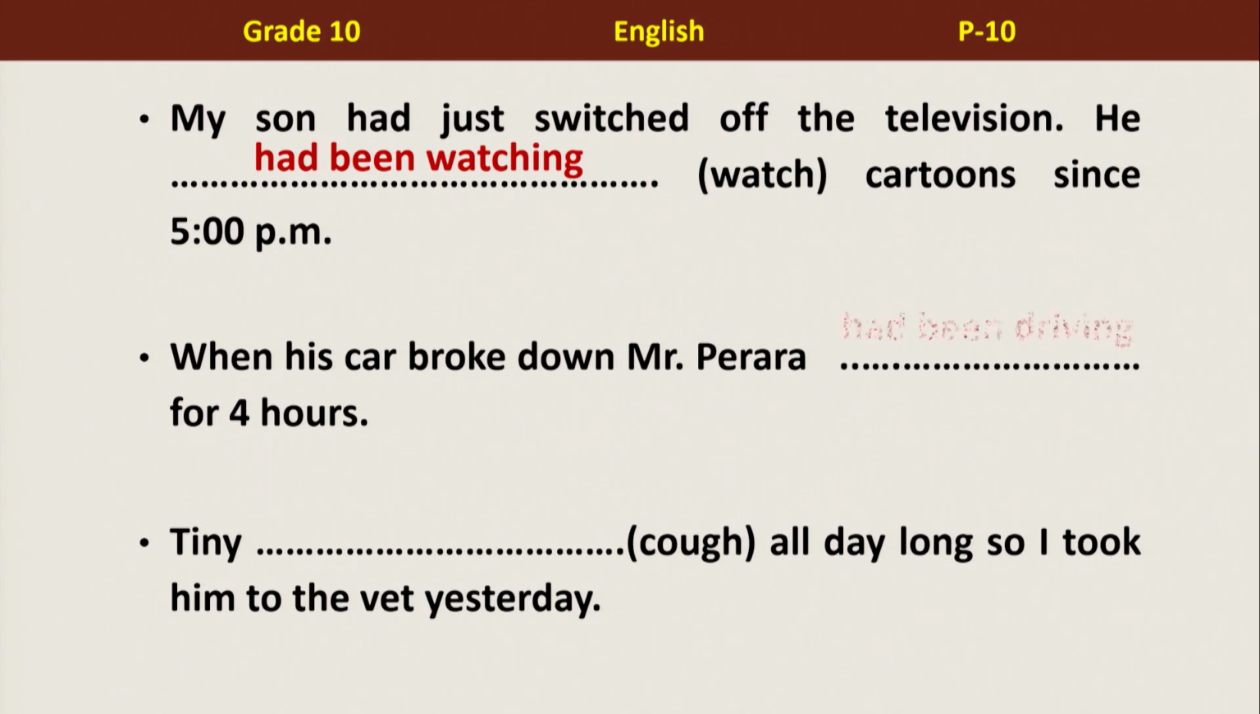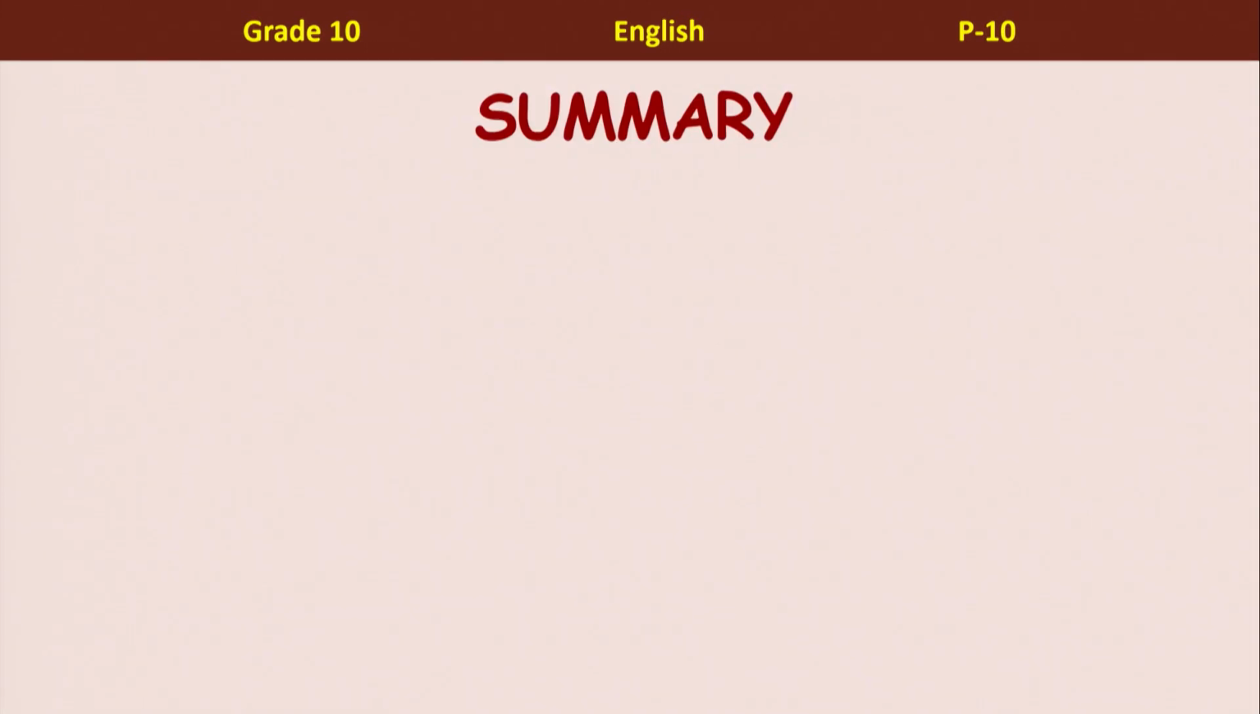When his car broke down, Mr. Pereira had been driving for 4 hours. So he had been doing that for some time in the past. That's why we are using past perfect continuous. Right. And Tiny, you know what happened? Yes, that's right. Tiny had been coughing all day long. So I took him to the vet yesterday. Oh yes, that's what happened. So now he's all right. Now he's all right, but this happened in the past for a time period.